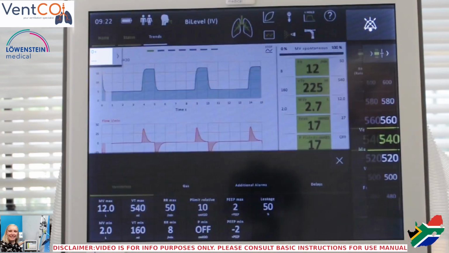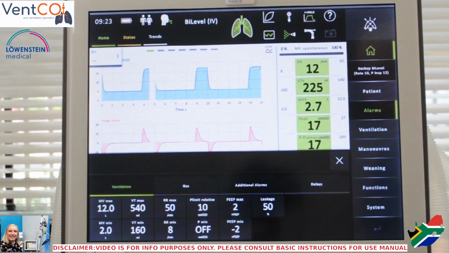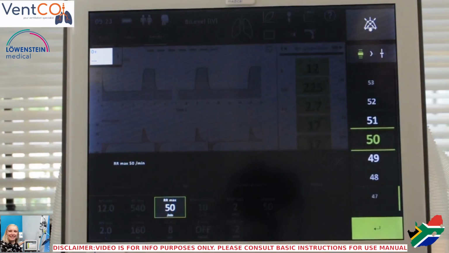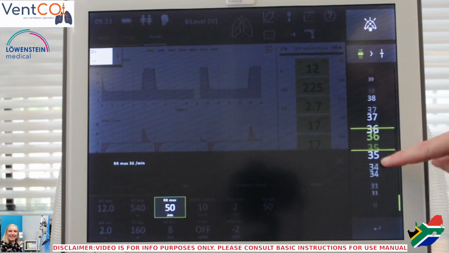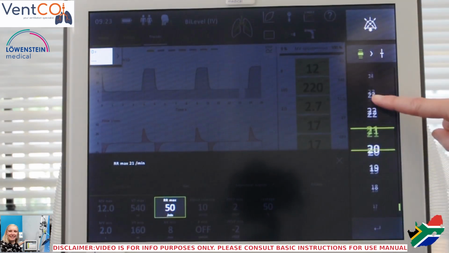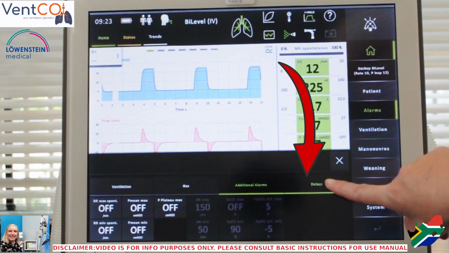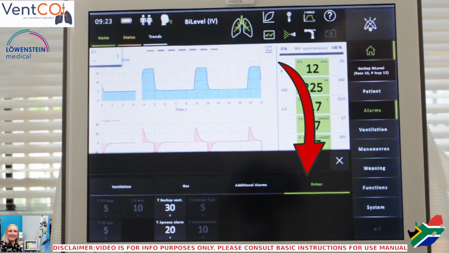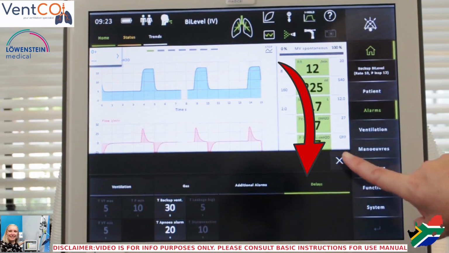Let's recap that with another parameter, respiratory rate max. So we will press on respiratory rate, we will adjust, and we will confirm. Our backup ventilation alarm and our apnea alarm you will find under the Delays tab.